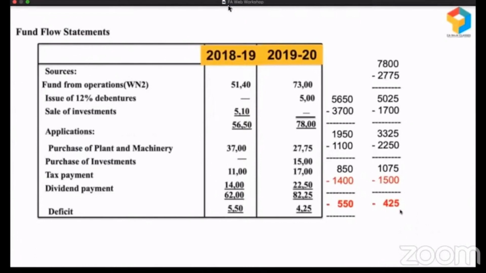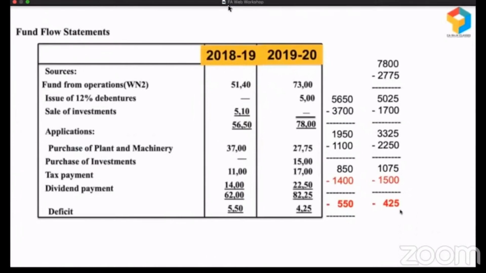In my 4 years of stint in State Bank of India, the statement for which I had high regard is the fund flow statement, because this is one master health checkup report which will reveal all the hidden problems of the borrower. If at all you will get awestruck, or become unanswerable in one statement, it is the fund flow statement, because it is so clear. It shows from where they got money and where they have used it. See, they have paid dividend in 2018-19 when they didn't have money. They've invested in someone else's business in 2019-20 when they did have money.